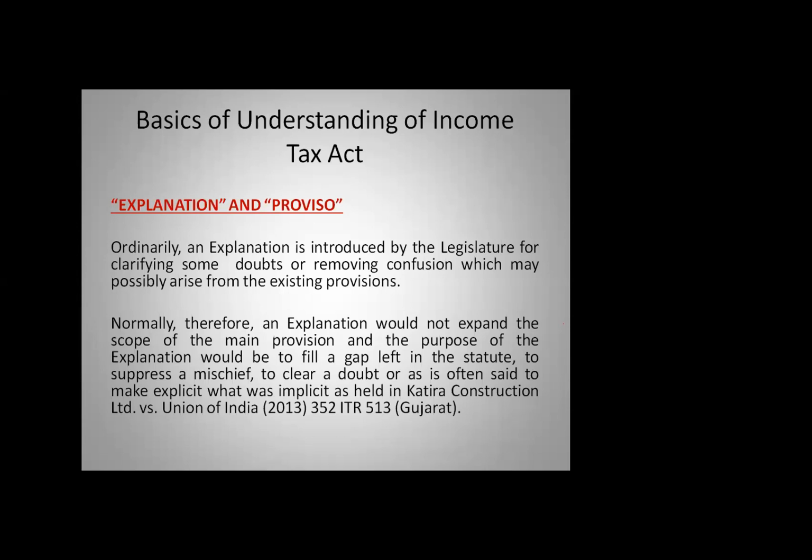If you read the sections under the Act, you will understand holistically what the meaning of explanation, proviso and all those things is. I just want to give you 2 tips on this. If you see the Income Tax Act, you will never find a word called legal heir. You will always find a word called legal representative. Why, sir?